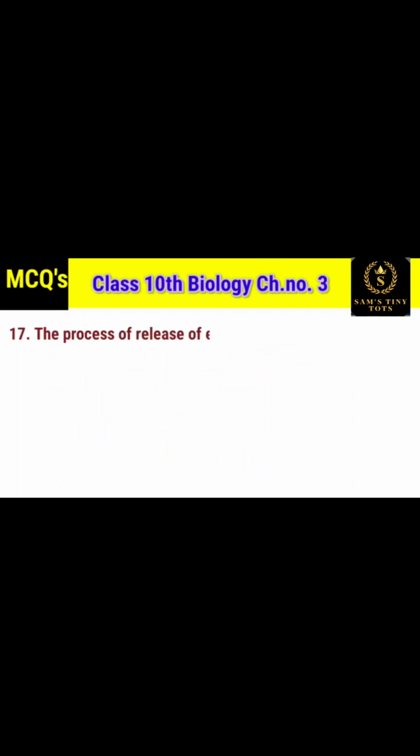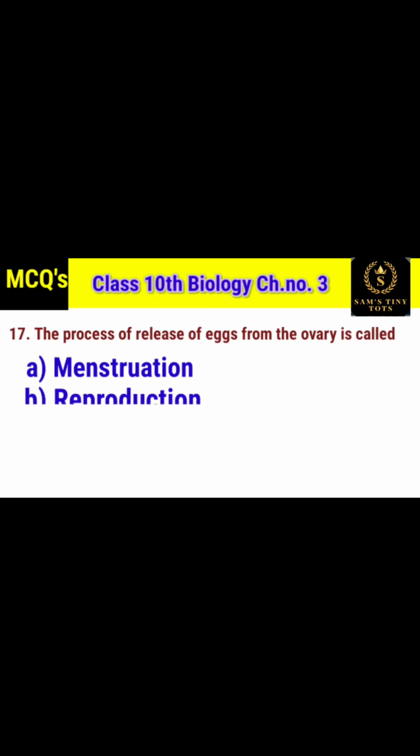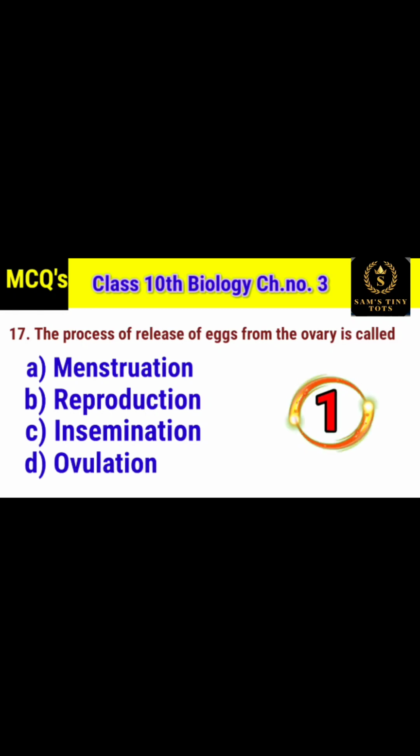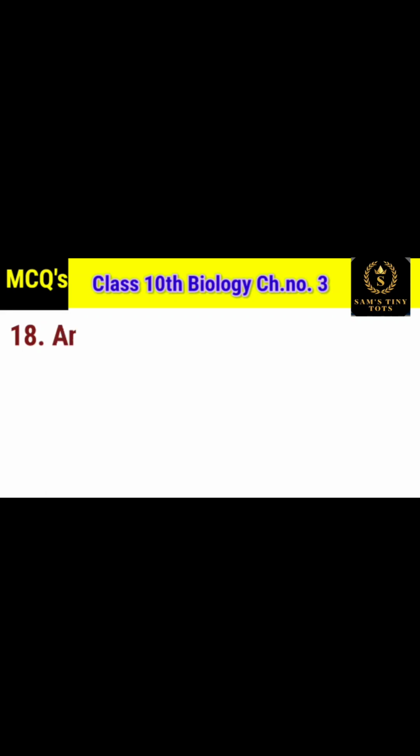17. The process of release of eggs from the ovary is called option A menstruation, option B reproduction, option C insemination, and option D ovulation. And the correct option is option D ovulation. 18.